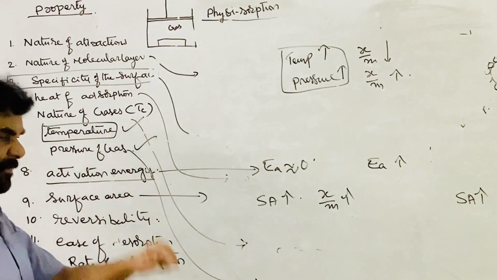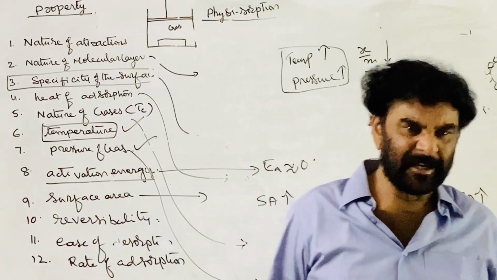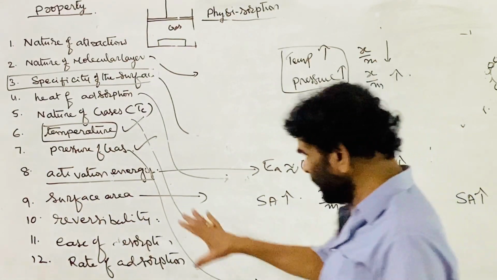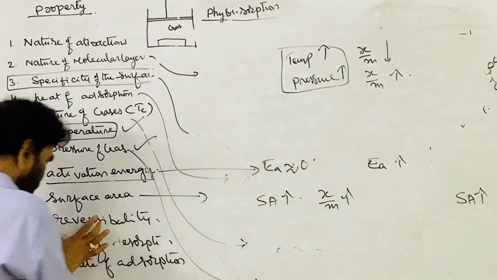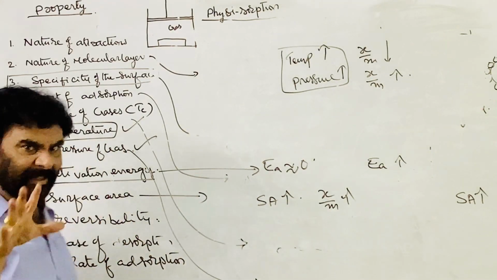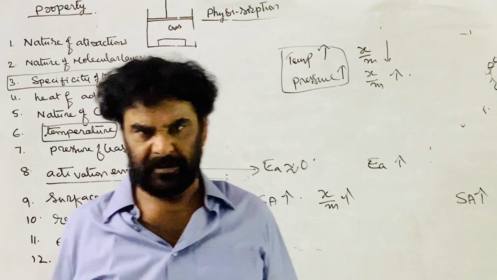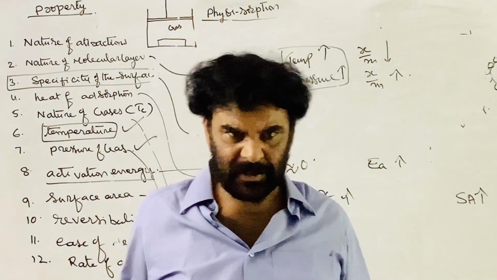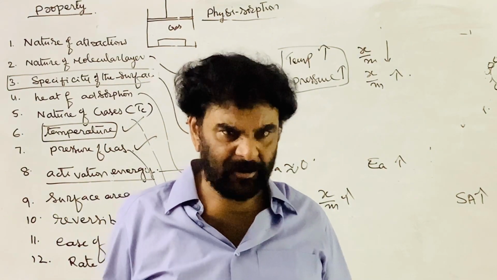The next one is the reversibility of the process, that is, desorption. In physical adsorption, the molecules are held with weak van der Waals attractions. Desorption is an endothermic process.